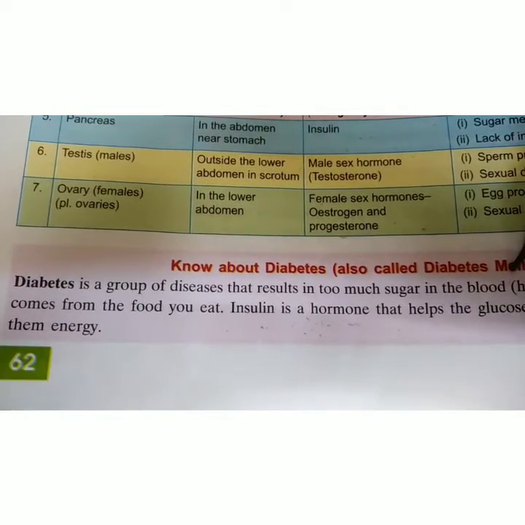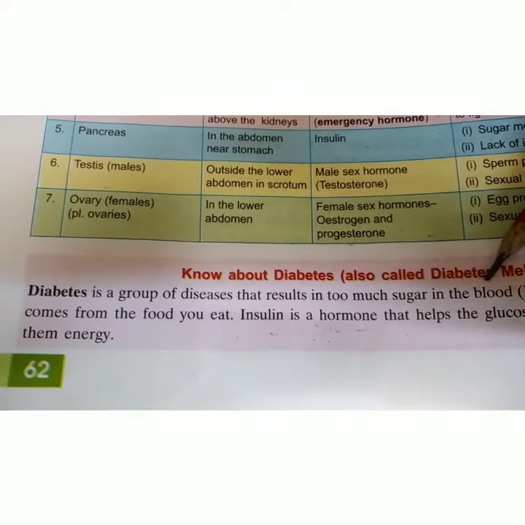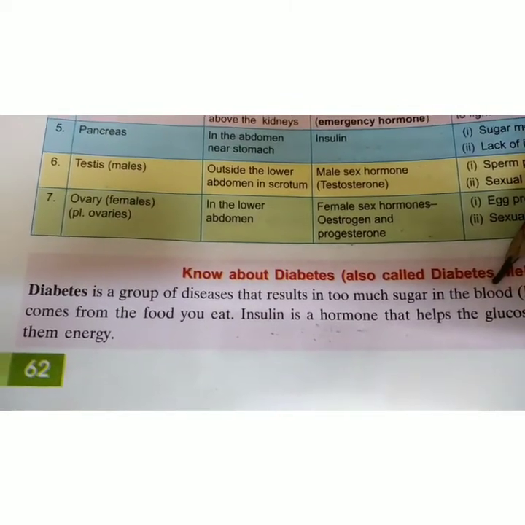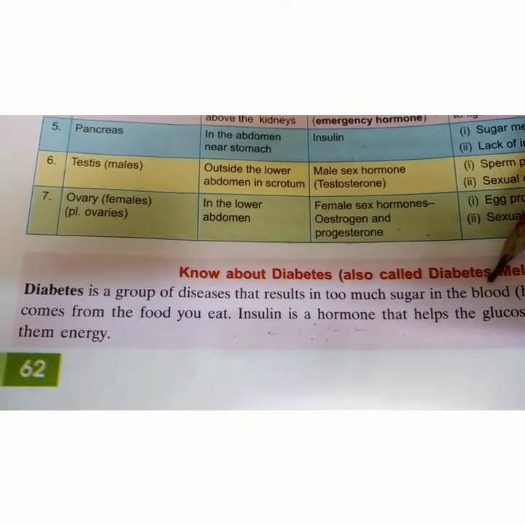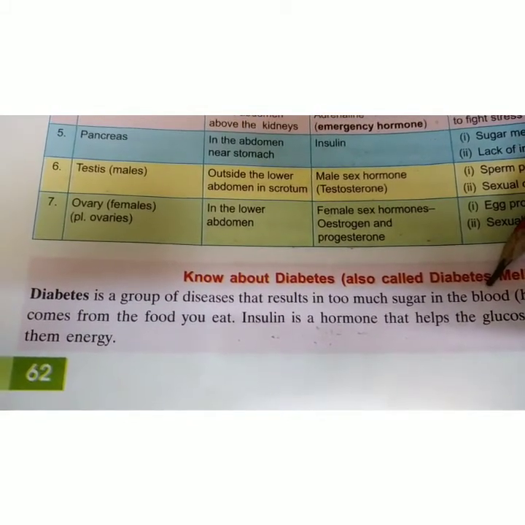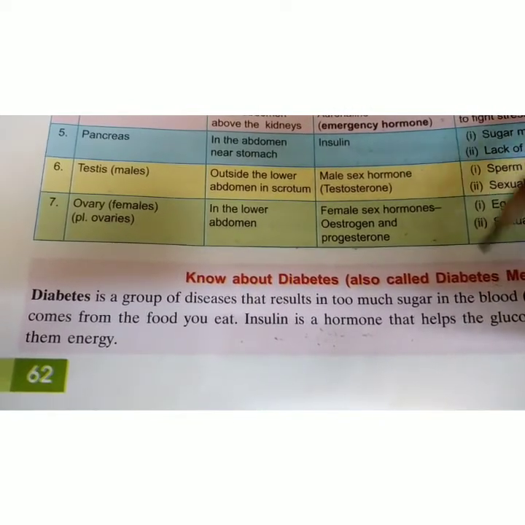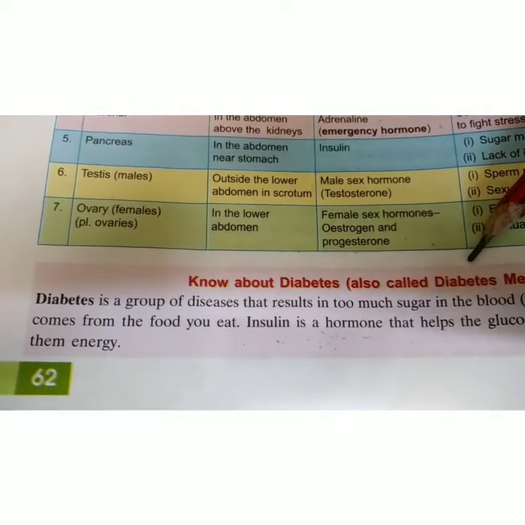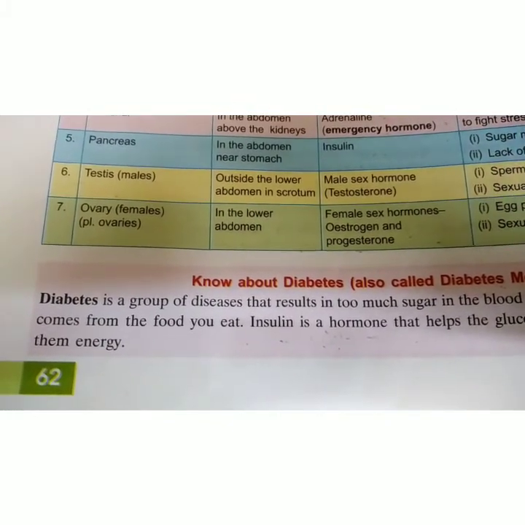But sometimes what happens is that when insulin is secreted less in the body, then it is not able to convert the excess glucose to glycogen, and therefore the level of glucose in the blood increases. And when the level of glucose in the blood increases, we say that the person is suffering from diabetes, and this diabetes is called diabetes mellitus.